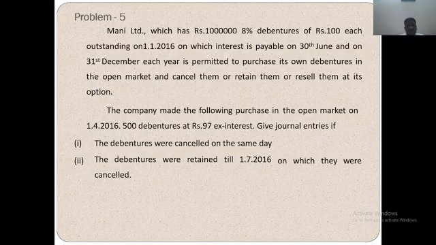The company made the following purchase in the open market on 1/4/2016: 500 debentures at the rate of rupees 97 ex interest. Give the journal entry. The debentures were cancelled on the same day. The debentures were retained till 1/7/2016, on which they are cancelled.